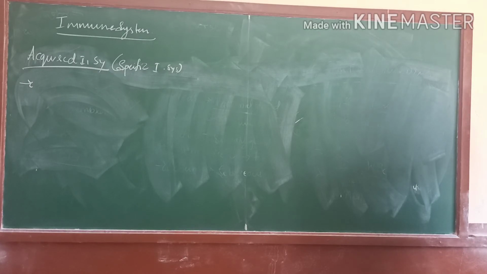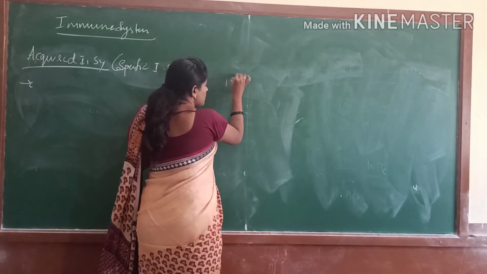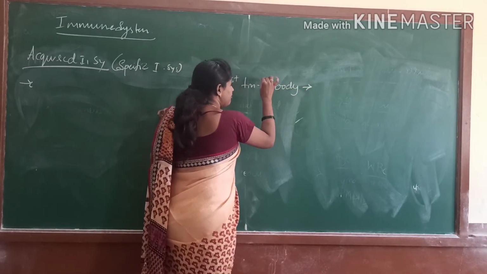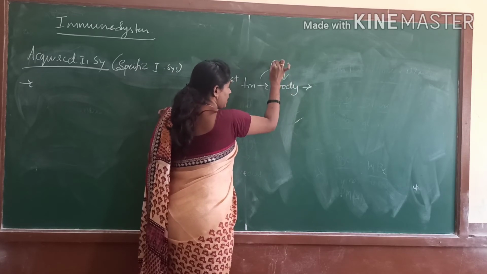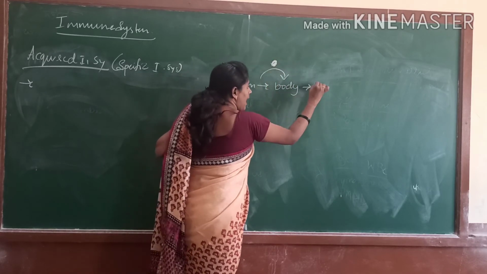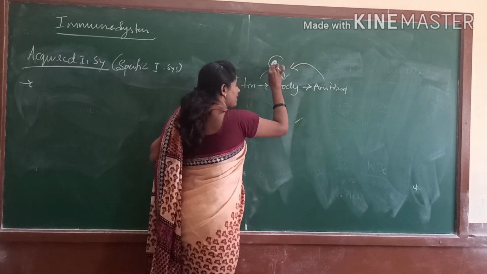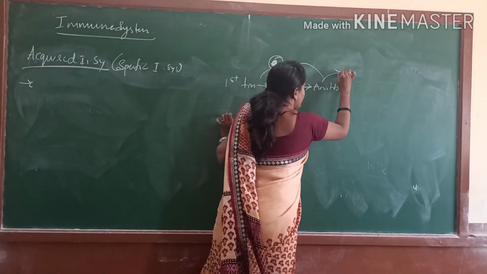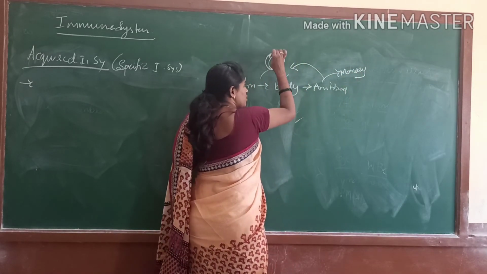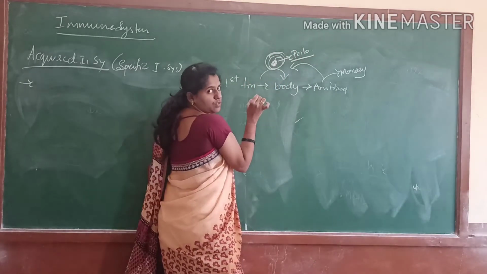First, primary immune response means that if the body is affected by a pathogen for the first time, the antibody will recognize this pathogen and get a memory of it, particularly if it is a polio pathogen.